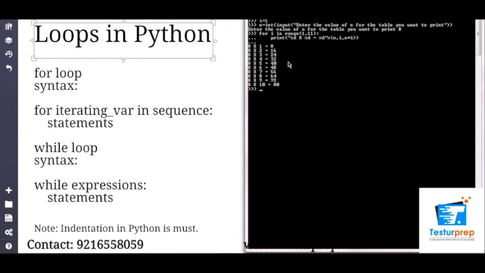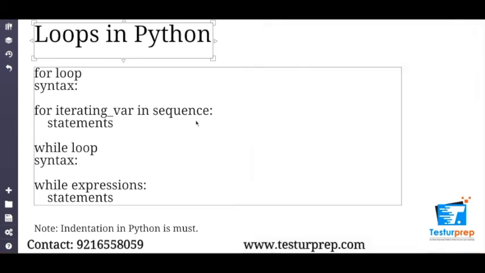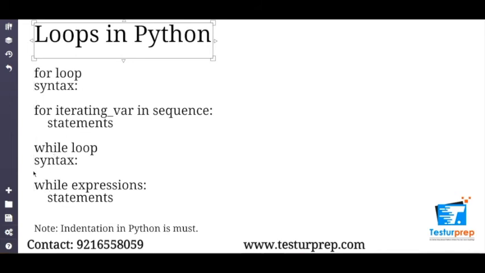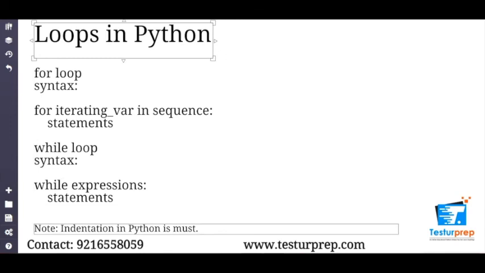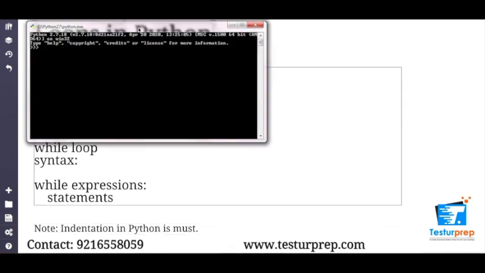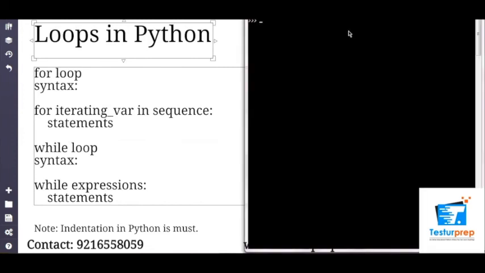Now you can experiment with the for loop and be creative and print whatever you want to probably print. Now let's move on to the next loop, that is the while loop. Again, for while we are using, instead of any iterating variable, while expressions, and then we give statements here, again using the tab. Now let's see here how we will program and create another table using again the while loop.